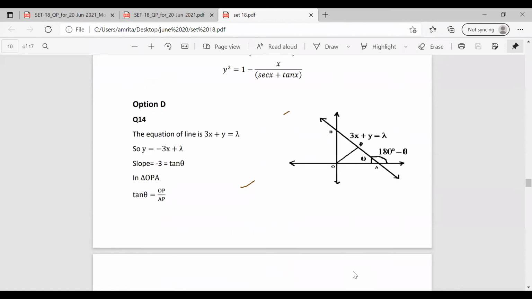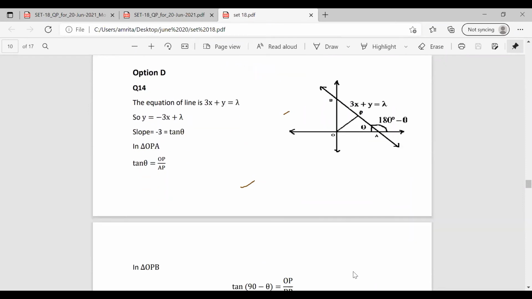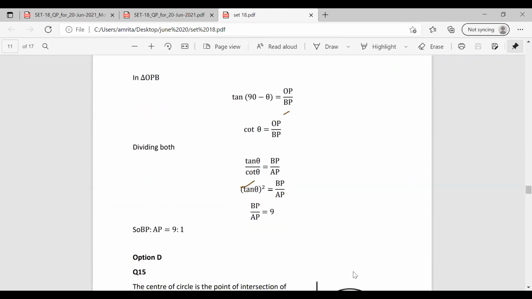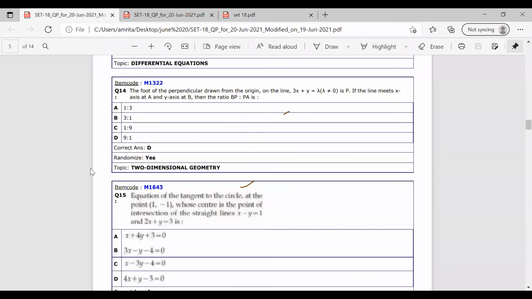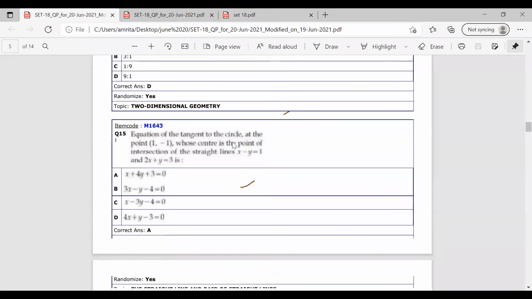So in this question, we have to draw this triangle and find the angles theta and 90 minus theta, then equate and find the value of BP by AP. It is 9:1. So in the question, the answer is option D. We got the ratio of BP to AP as option D. Now we will move on to the next question.